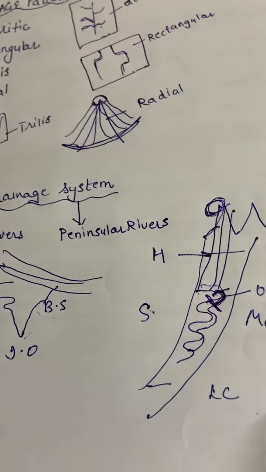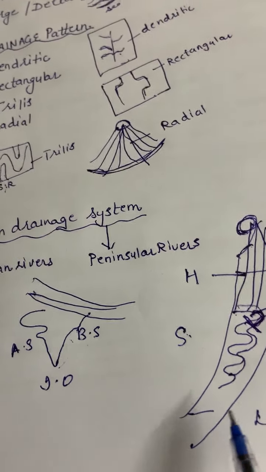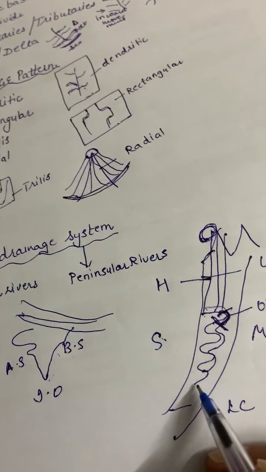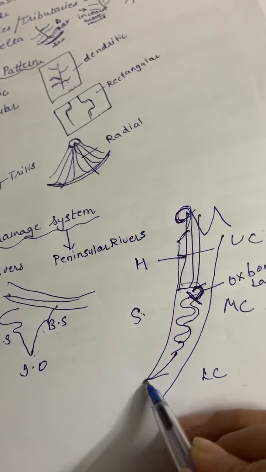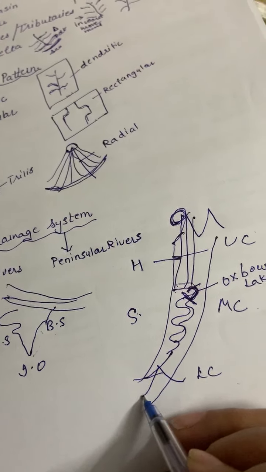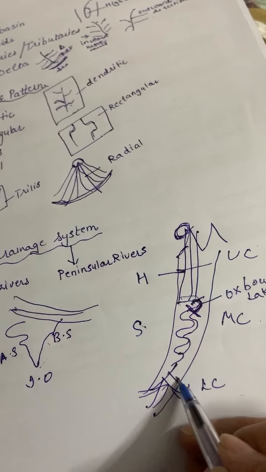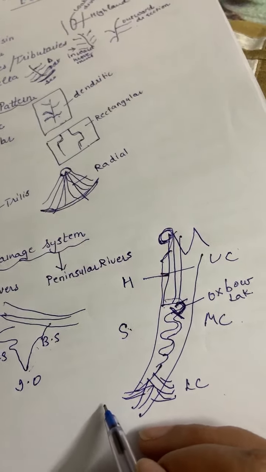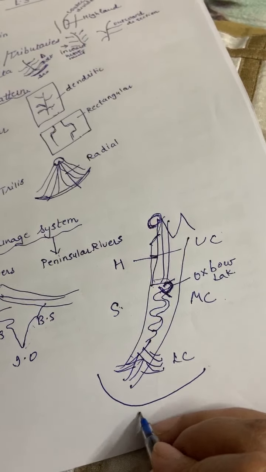Furthermore, the river is about to reach its old age. The river becomes very heavy and divides into different channels, different distributaries, before it meets or joins the ocean.